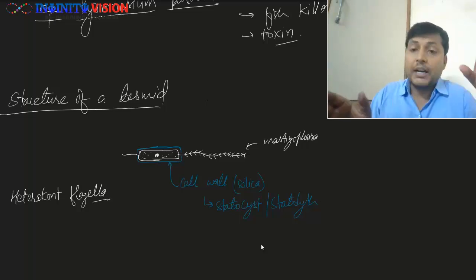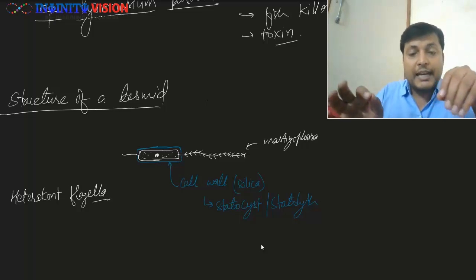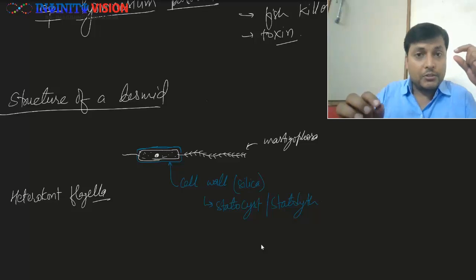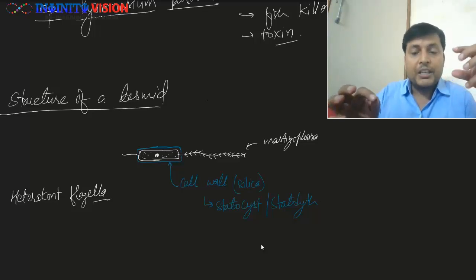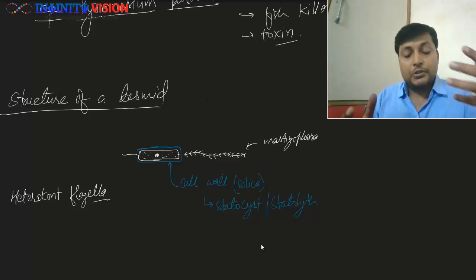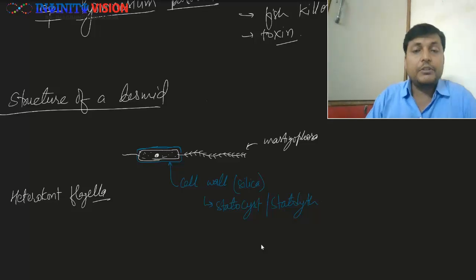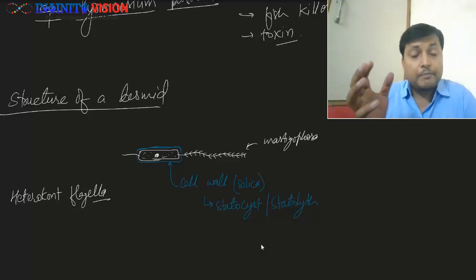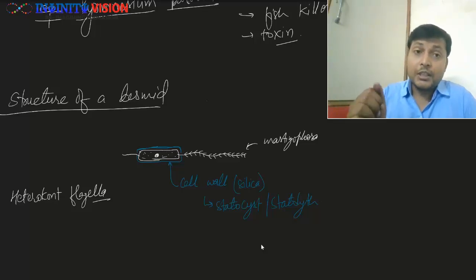One is present on either end, and this entire unicellular organism is covered by a cell wall made up of silicon hydroxide, particularly hydrated silicon dioxide, which is also known as statocyst or statolith. Desmids are photosynthetic microorganisms, so they are one of the chief producers.